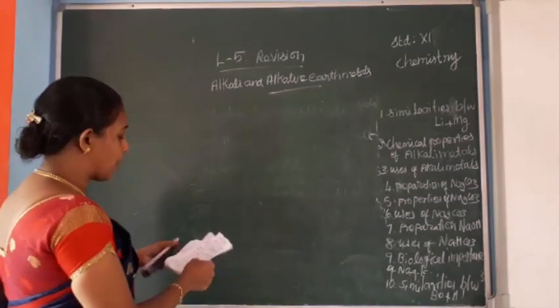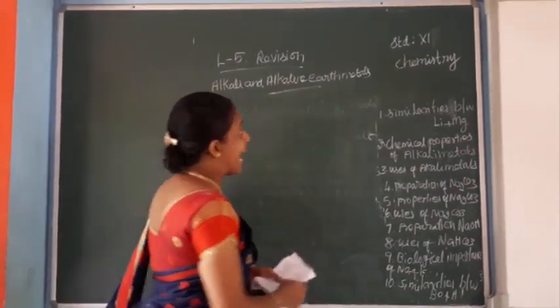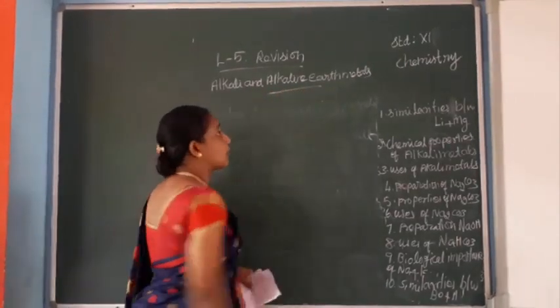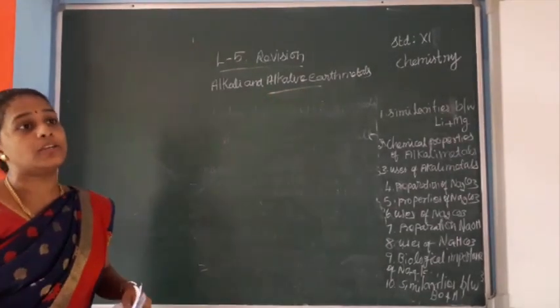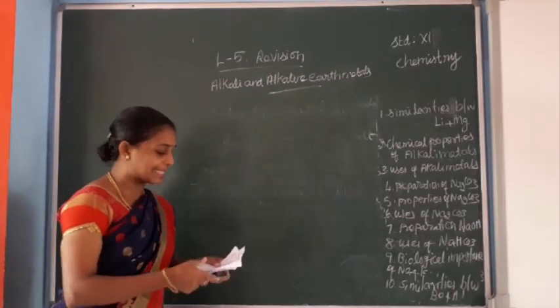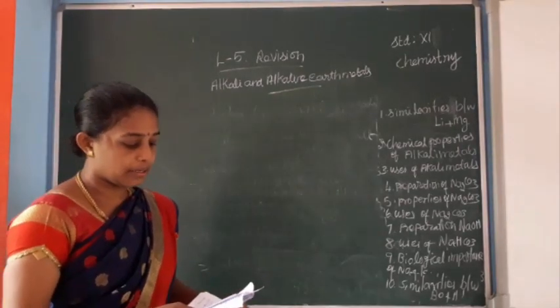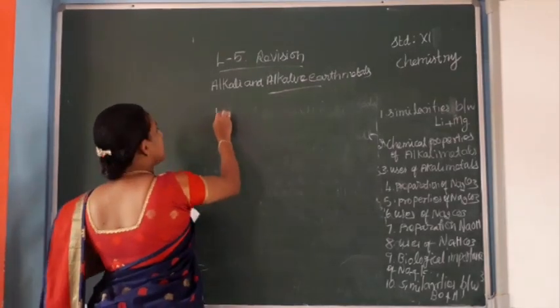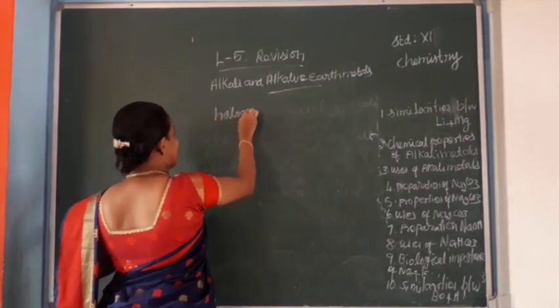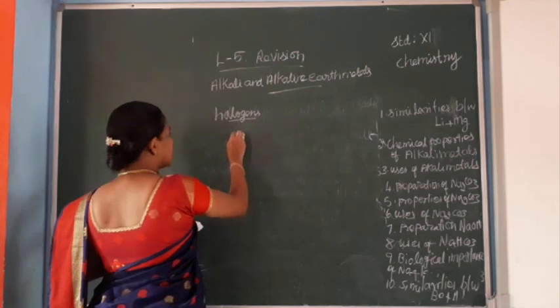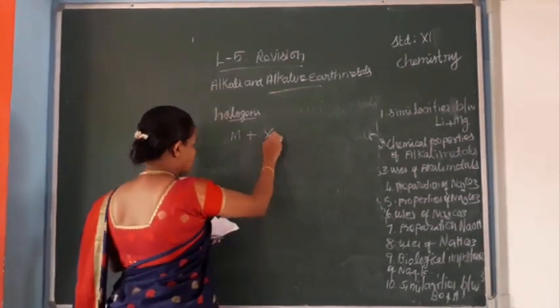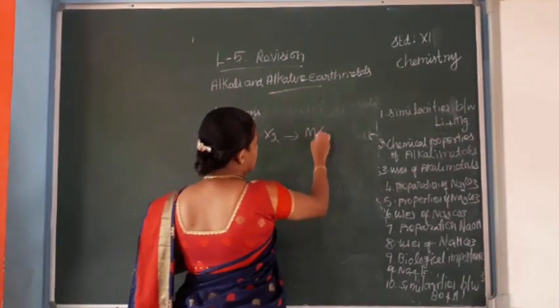Next, chemical properties of the alkaline earth metals. They react with oxygen, chlorine, the halogens, and carbides, in many reactions. Metals react with halogens to form MX2.